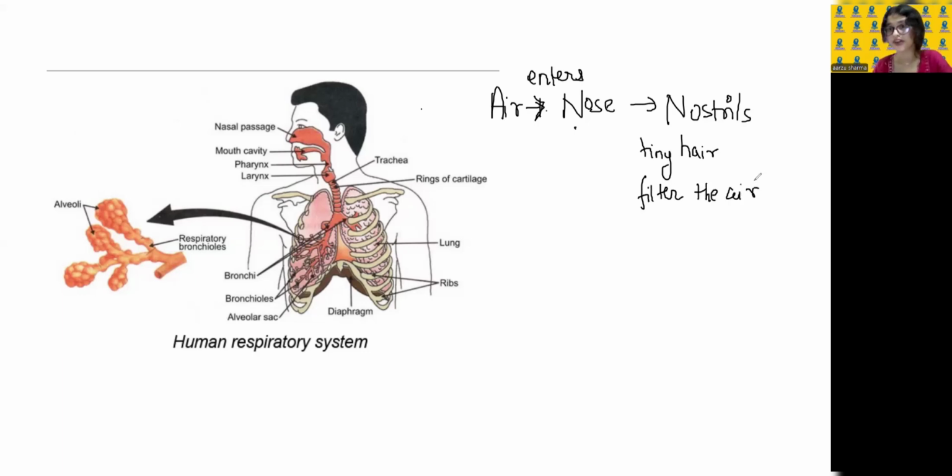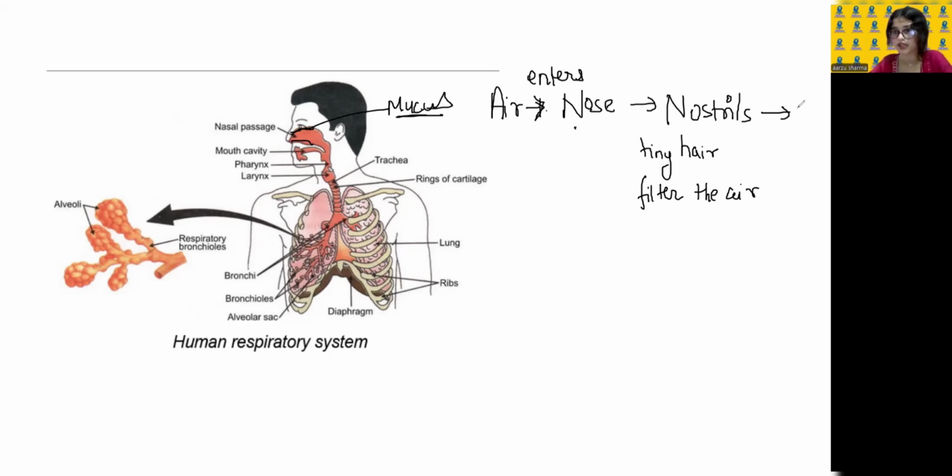And they trap whatever particles shouldn't enter your body. Okay. Then remember this nasal passage, right? It has a lining of mucus. Just like the stomach, this also has a lining of mucus, the nasal passage. And this passage is lined with mucus and it helps in this process.